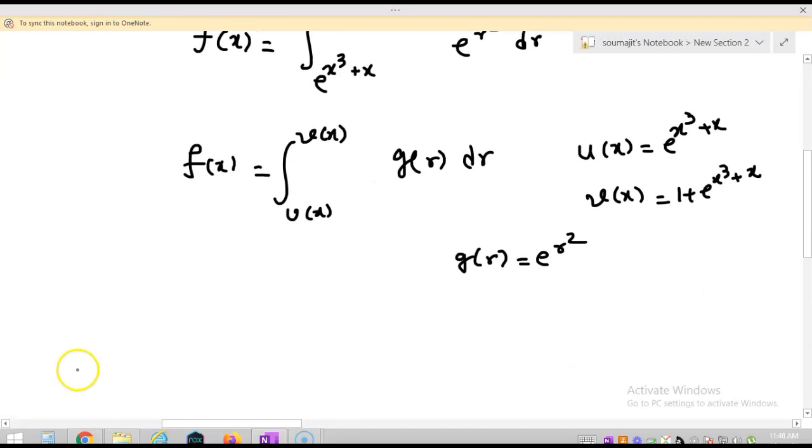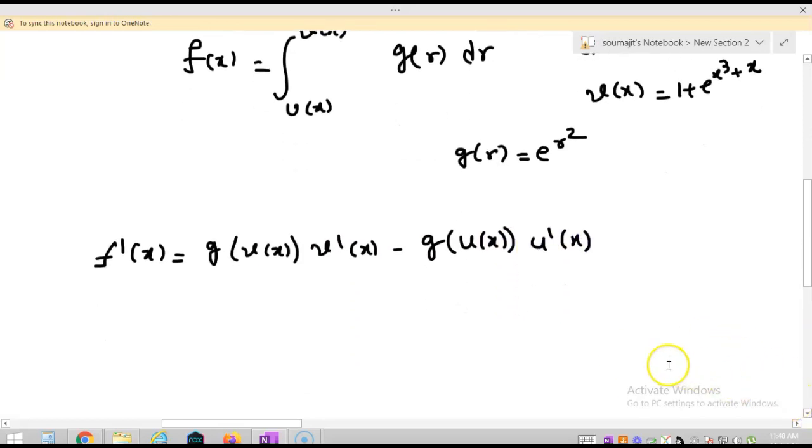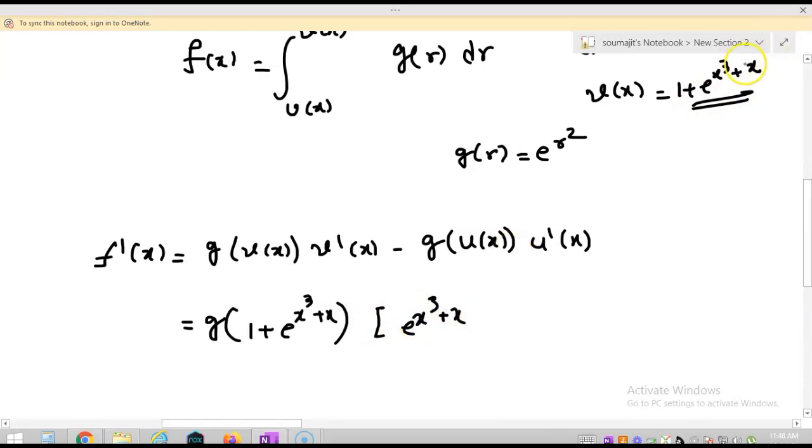Then we know that if we try to find f dash x, it is nothing but g of v(x) into v dash x minus g of u(x) into u dash x. So the value of v(x) is 1 plus e to the power x cube plus x, and v dash x we get by differentiating: e to the power x cube plus x, and then 3x square plus 1.